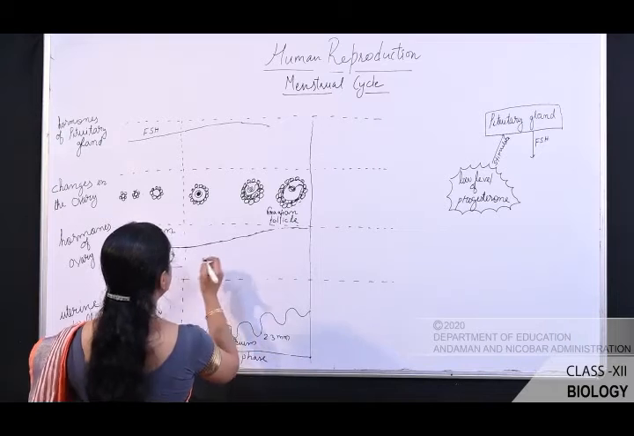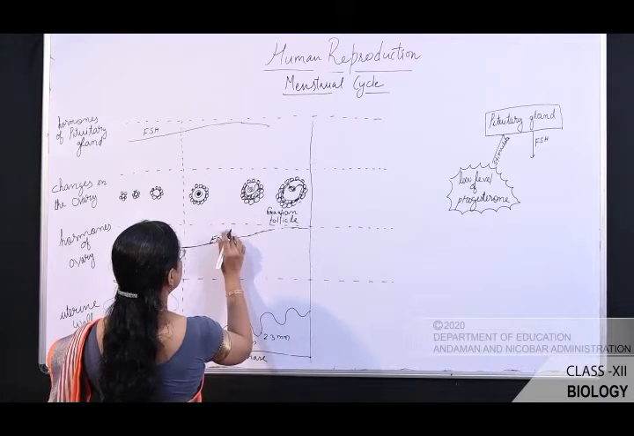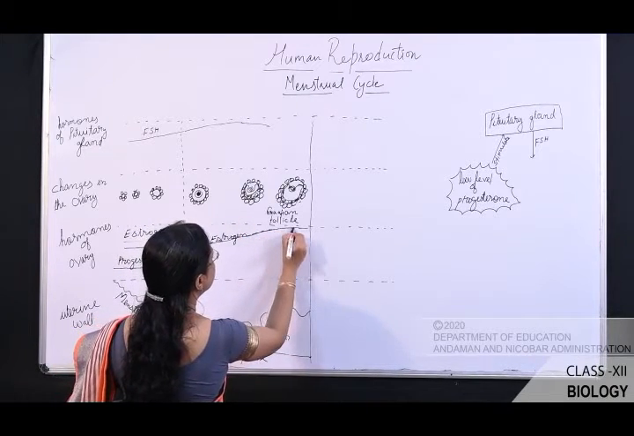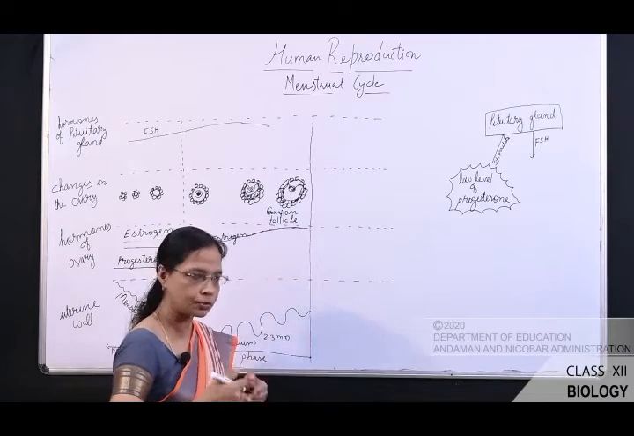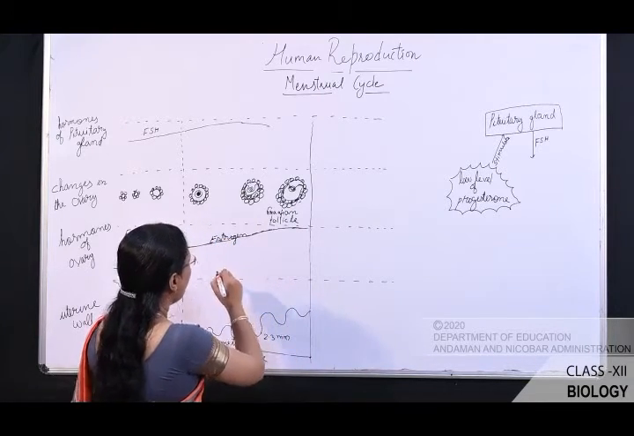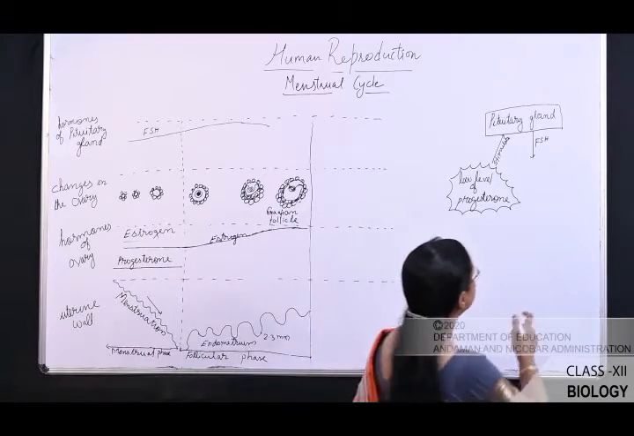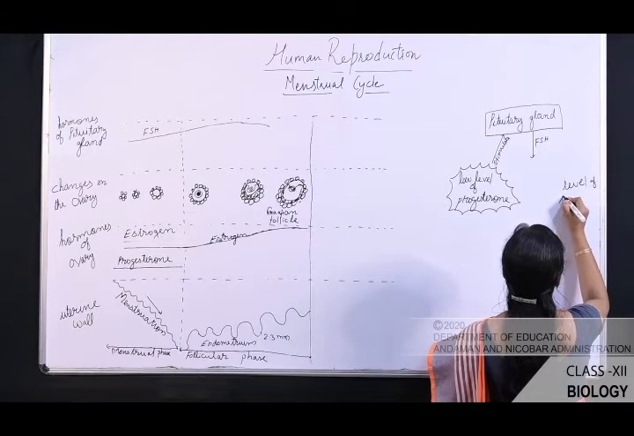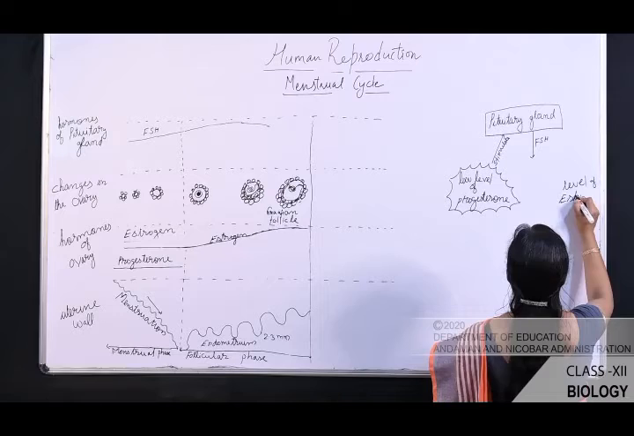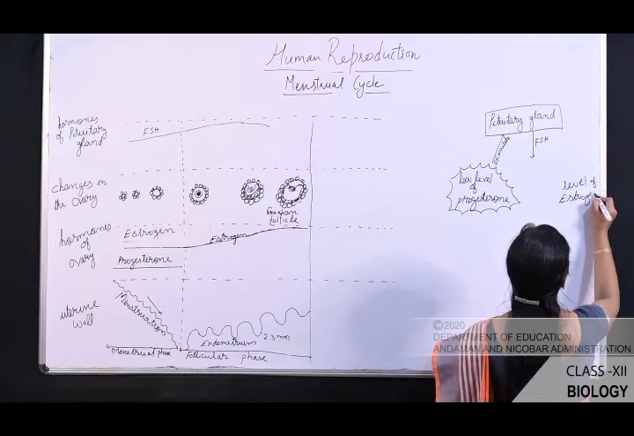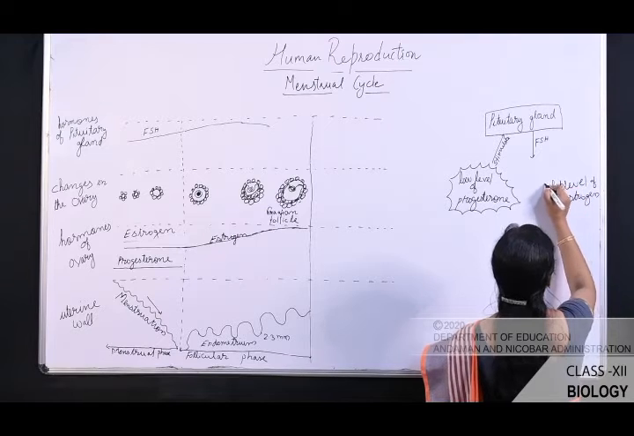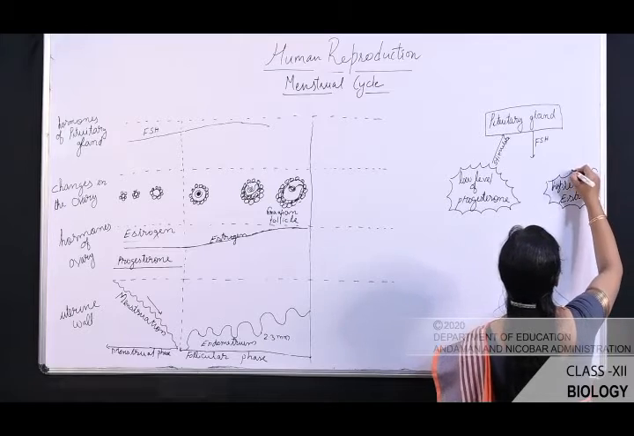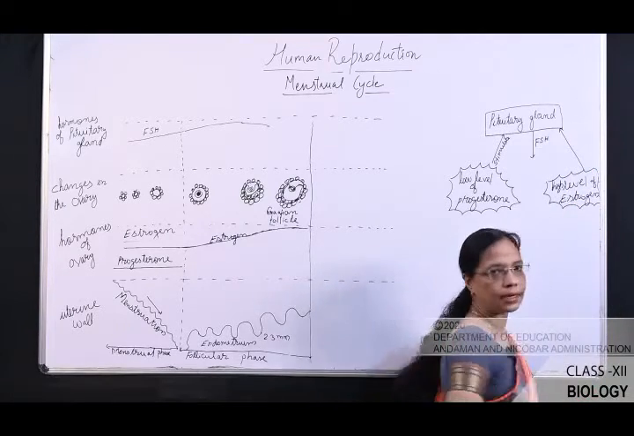Now, what happened to this estrogen? This is estrogen. The level of the estrogen keeps on increasing due to the increase in the size of the Graafian follicle. It keeps on secreting this estrogen. So as the level increases, let us write here level of estrogen, that is high level of estrogen. This high level of estrogen stimulate again this pituitary gland.